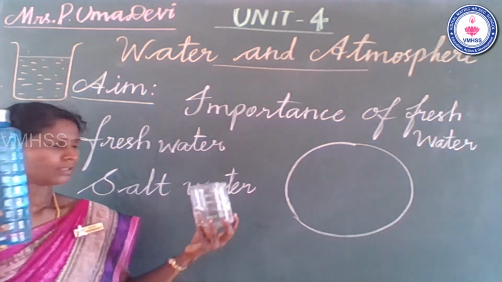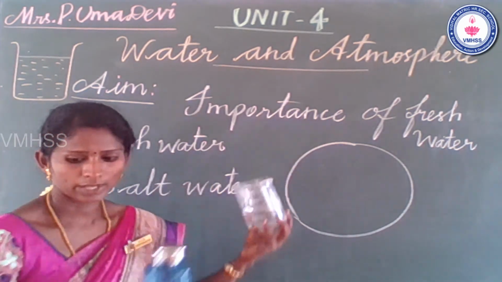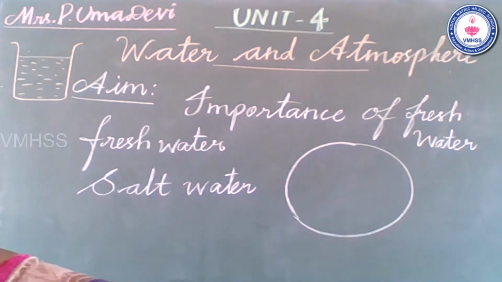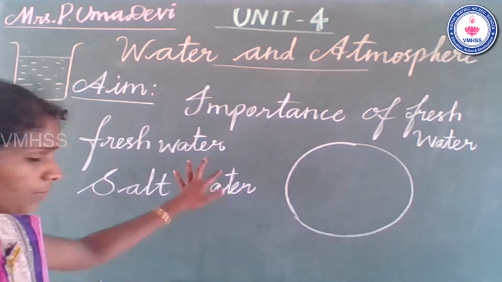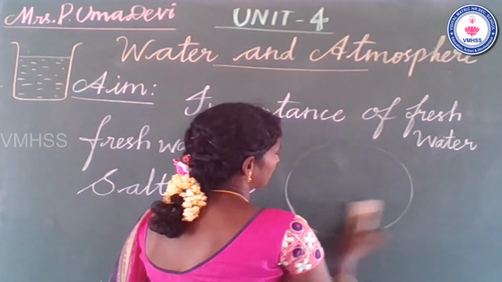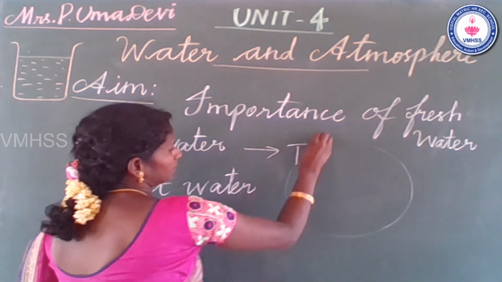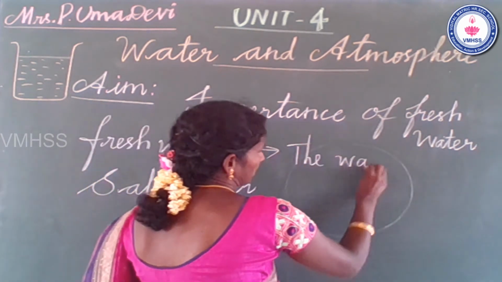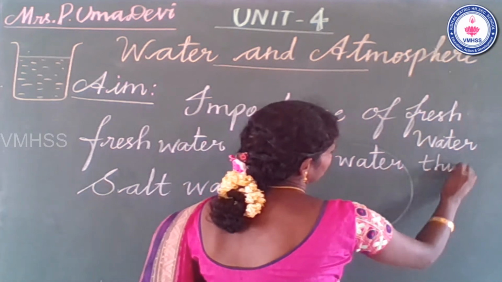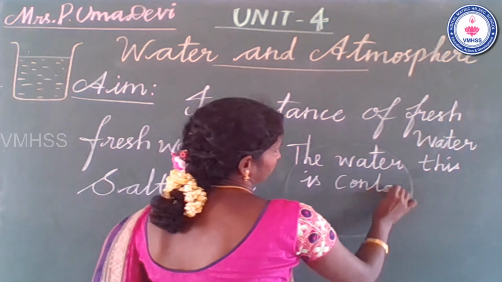Okay, students, fresh water and sea water. What is meant by fresh water? Any idea? Fresh water means the water that is not containing salt.